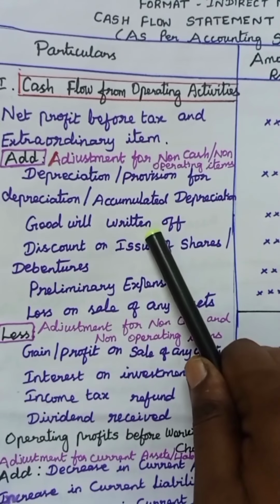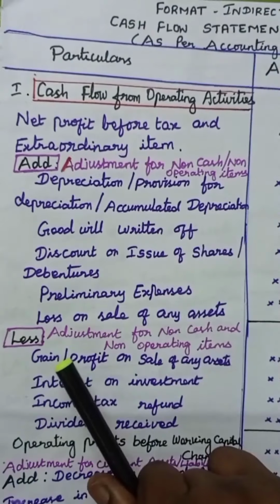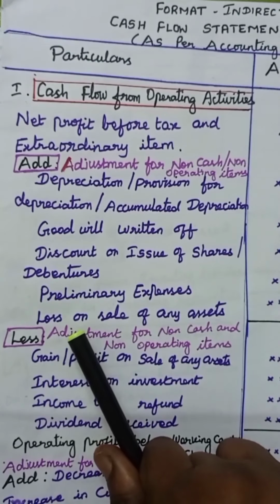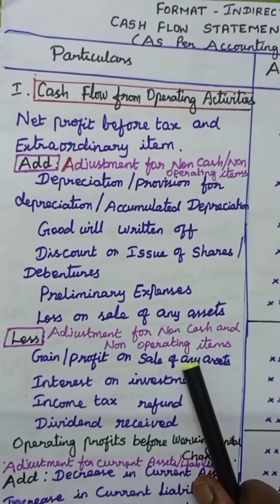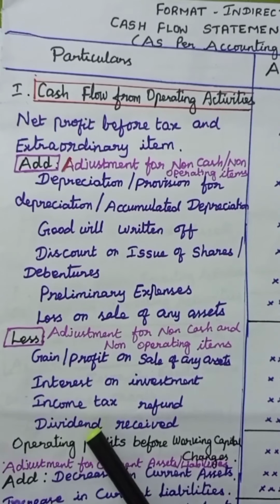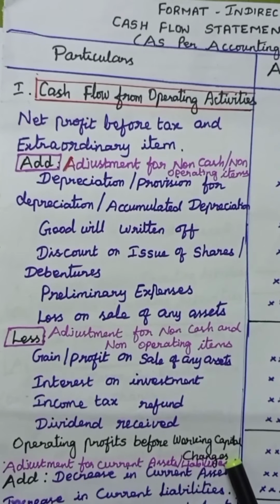So these items need to be adjusted from the net profit. We need to adjust any loss or gain on sale of fixed assets and investments to determine operating profit before working capital changes. Now we will move on to the problem.